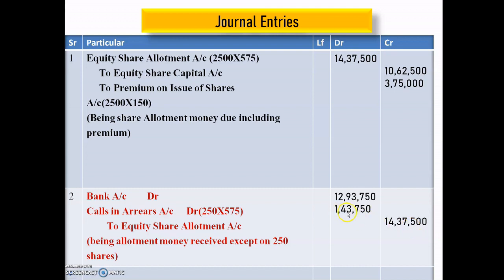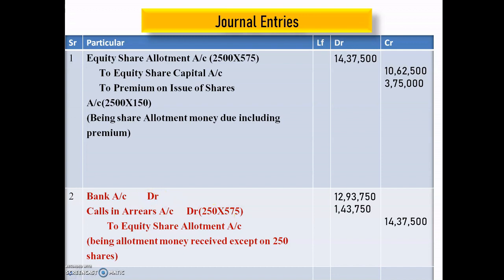14,37,500 minus 1,43,750, you will get the balance amount that will be transferred to bank account, that is 12,93,750. Okay, so here one extra entry will come, that is calls in arrear, because here Mr. Ram failed to pay on 250 shares on allotment.